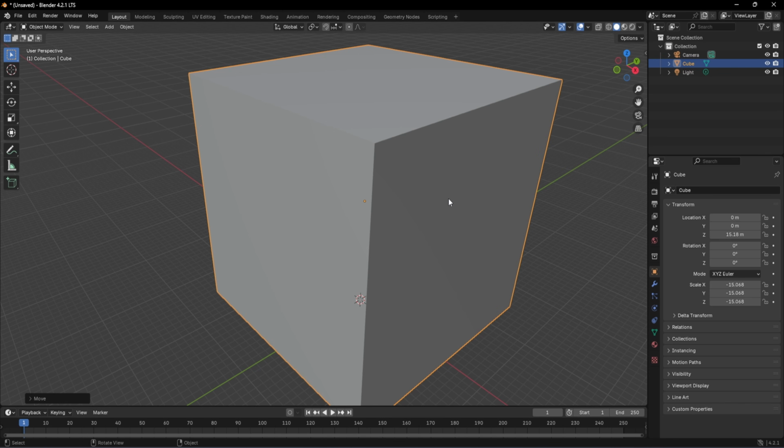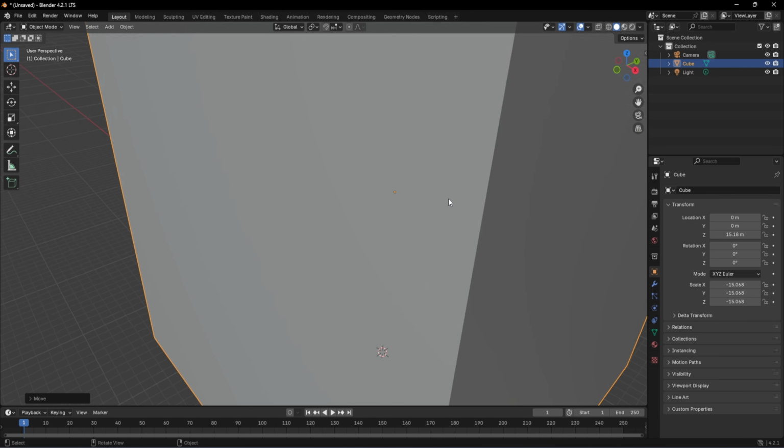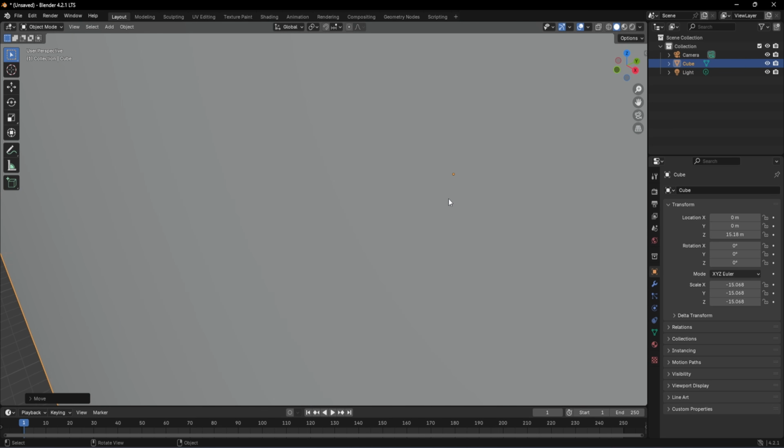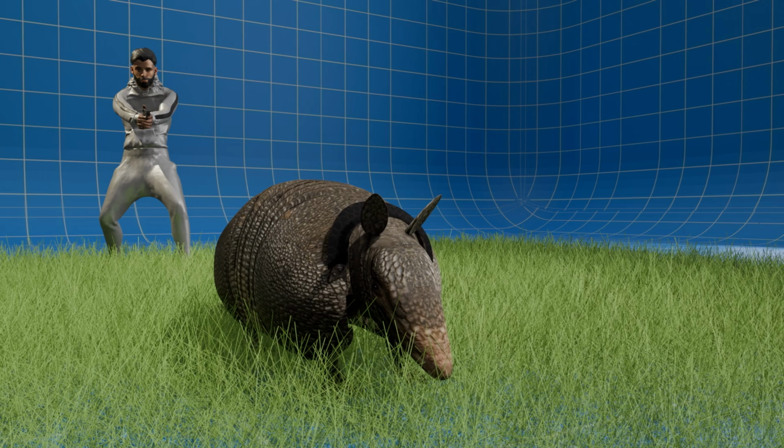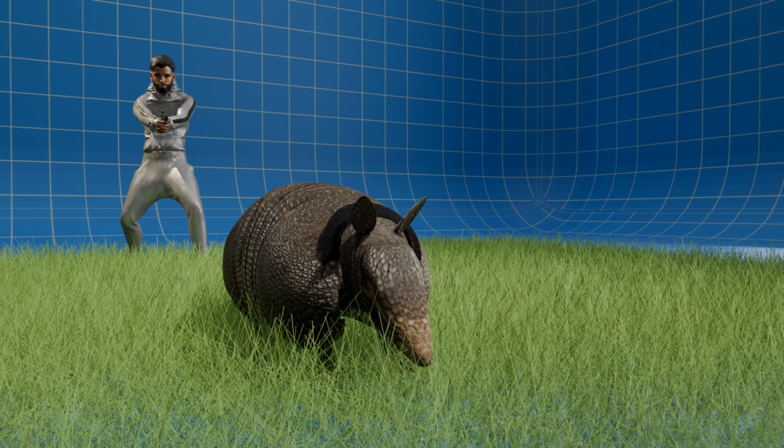Now, we need to enable an important option inside of Blender. Because if that option is disabled and if we zoom in further into the cube, you can see that after a limit the zoom just freezes. And it's next to impossible to go inside our cube, which is not good because we are going to do all our animation inside this area, right?